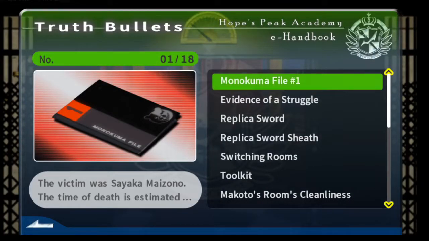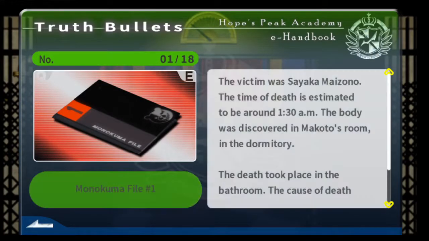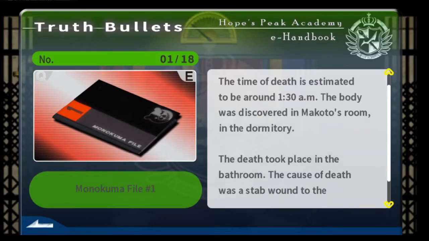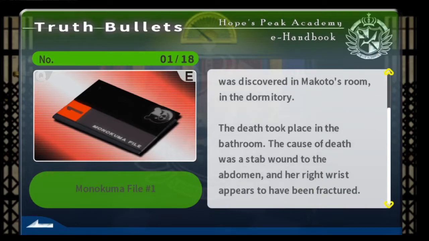So let's first of all look at the file. The victim was Sayaka Maizono. The time of death is estimated to be around 1:30 in the morning. The body was discovered in Makoto's room in the dormitory. The death took place in the bathroom. The cause of death was a stab wound to the abdomen, and her right wrist appears to have been fractured.